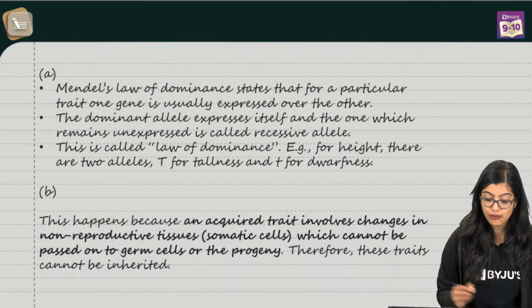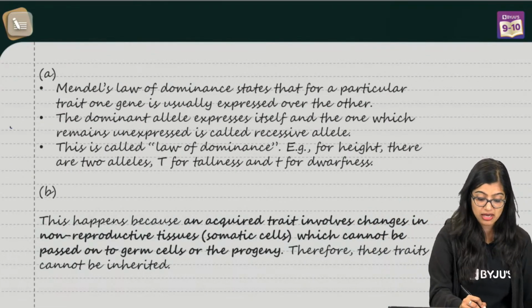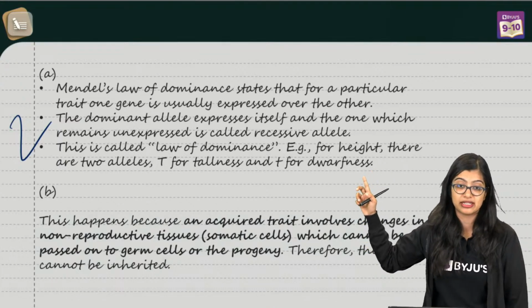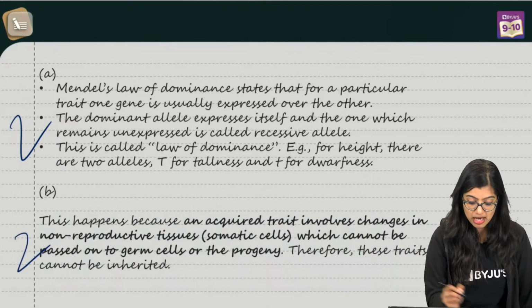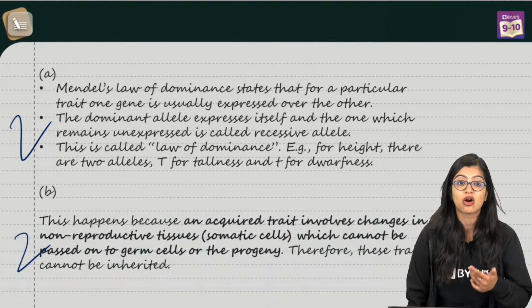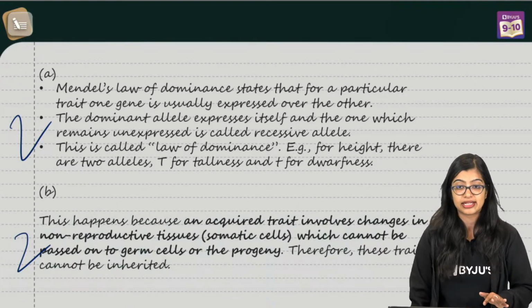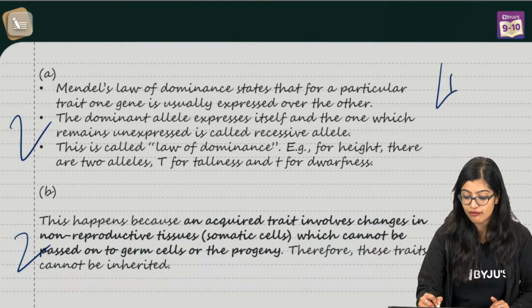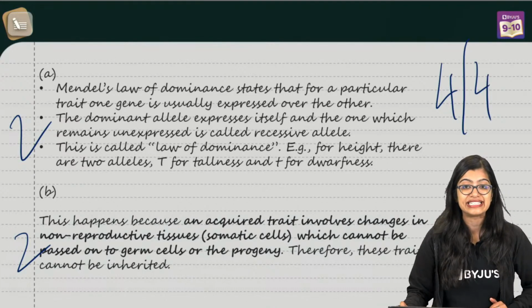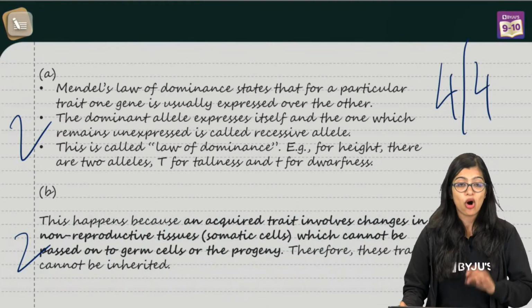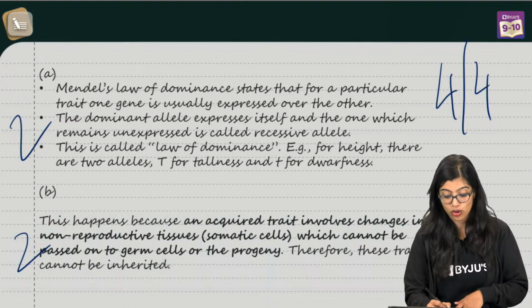Now of course if you get this for 4 marks, normally 2 marks will come in this part where you write about Mendel's law of dominance, 2 marks when you write about the difference between acquired and inherited traits. 2 marks and a total of 4 out of 4 marks you will get easily, right? So I hope that this is clear for all of you.